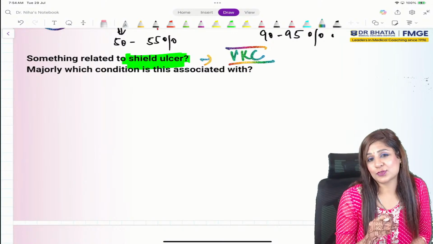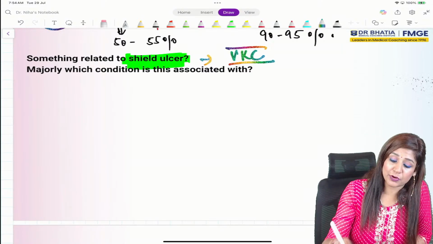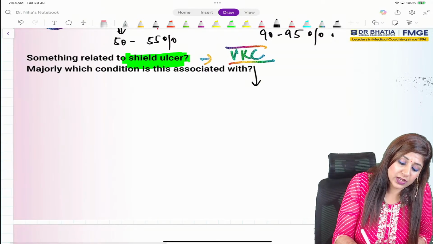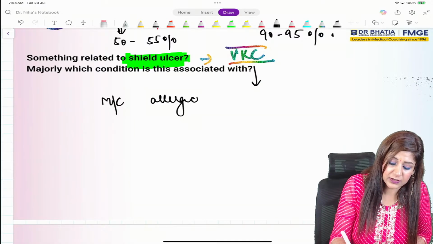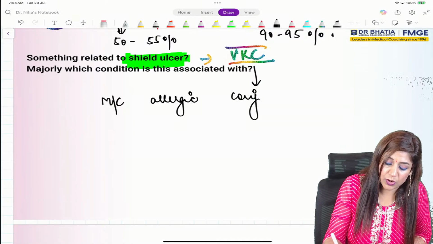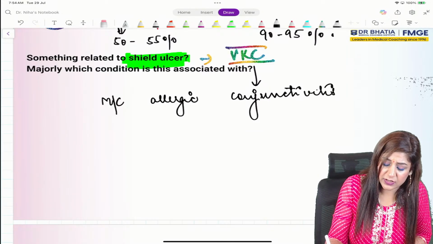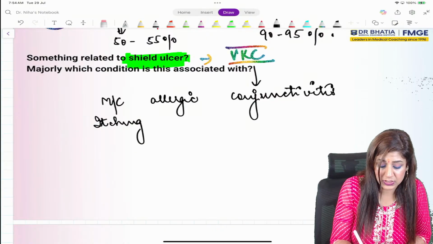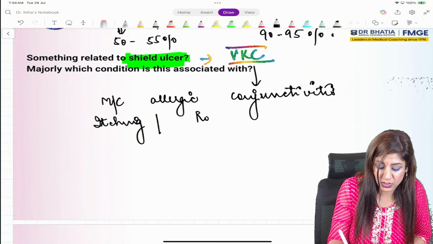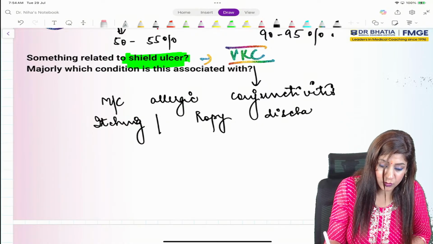Shield cataract is associated with atopic dermatitis, while shield ulcers are found in VKC, which is the most common allergic conjunctivitis, where the itching complaint is very important. You can have a ropey discharge.